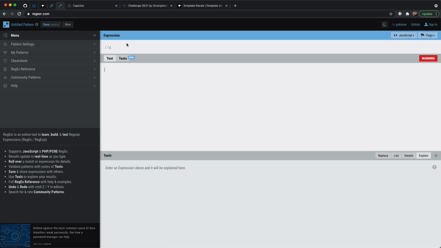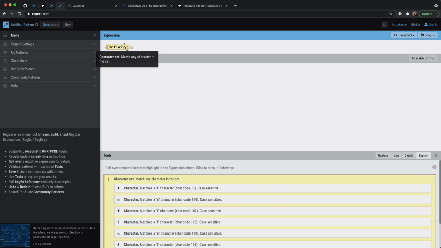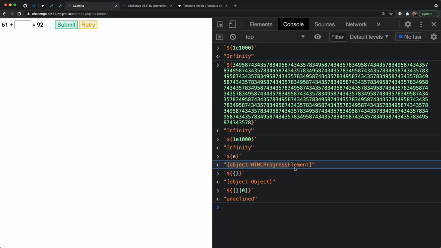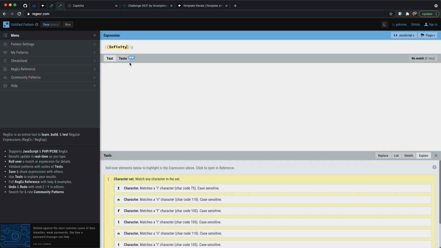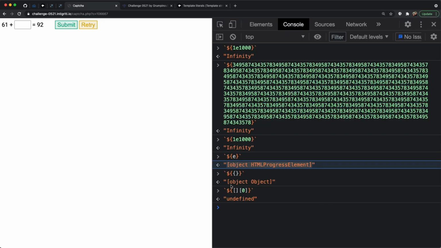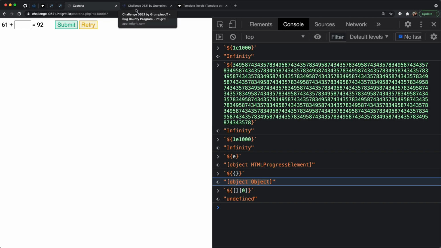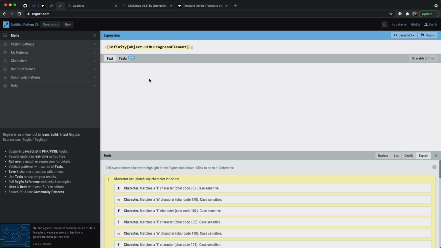So here's what we're going to do. We're going to take every string that we have here and add them into this website, regexer, and basically create this very big character set of characters that we might have access to. Let's just forget those square brackets because we already have access to them anyway, and let's just add everything here. This is going to let us easily see which characters we have available to us.